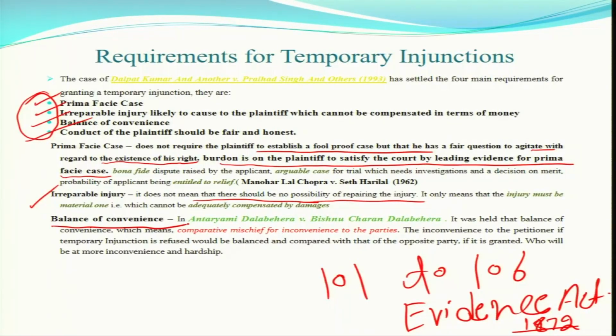The first one is prima facie case, you have to prove. Second, irreparable loss or irreparable injury, and third is balance of convenience. This balance of convenience applies equally whether it is granted or not granted. The court has to see the interest of both parties. The court cannot be biased. The court can neither speak in favor of the plaintiff nor in favor of the defendant. The court has to maintain the balance actually.